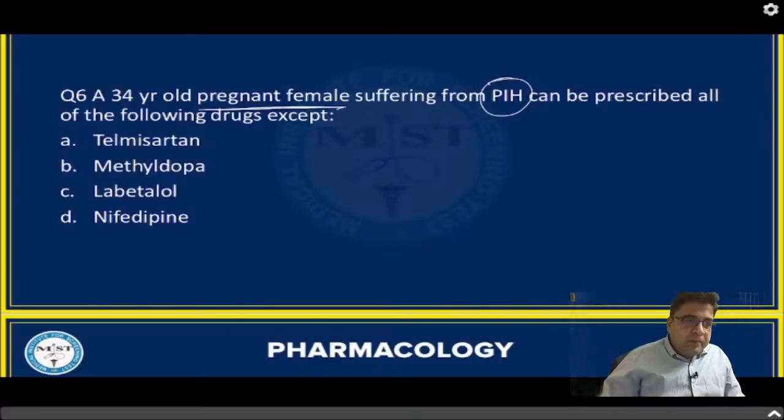So Dr. Imran, Dr. Umapathy, very good. So most of you have given the correct answer. Telmisartan. So ACE inhibitors and ARBs are contraindicated. So the question is based on which drug is unsafe. So answer is A, telmisartan.